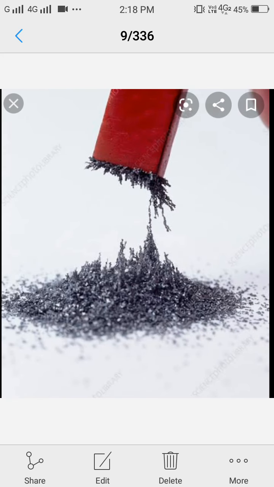Here in this figure, you can observe iron particles are attracting towards magnet even in its powder form. It means iron will not change its property just by changing in size. Small particles are also attracting towards the magnet.